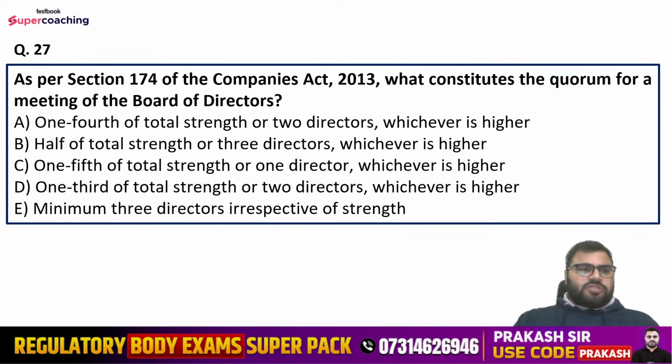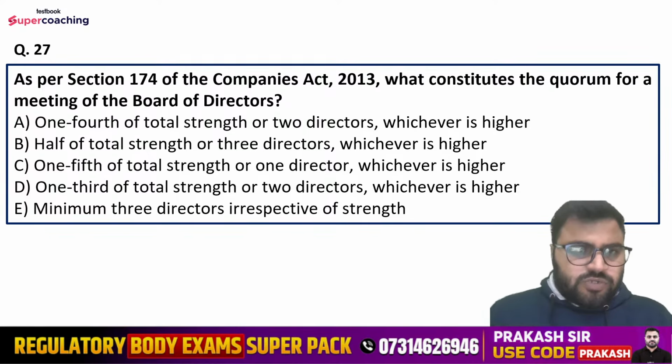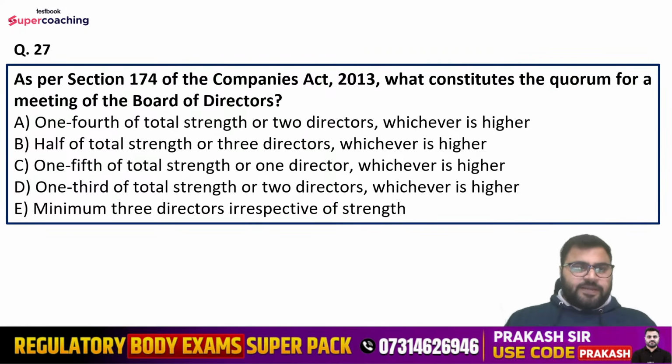Question number 27 is, as per section 174 of the Companies Act 2013, what constitutes the quorum for the meeting of the board of directors? So options are 1/4 of the total strength or 2 directors, whichever is higher; half of total strength or 3 directors, whichever is higher; 1/5 of total strength or 1 director, whichever is higher; 1/3 of total strength or 2 directors, whichever is higher; and minimum 3 directors irrespective of strength.